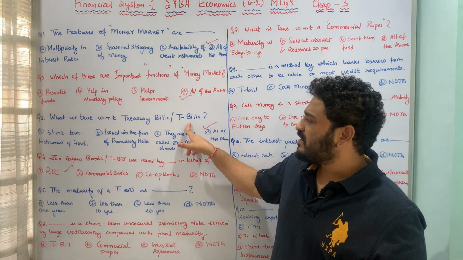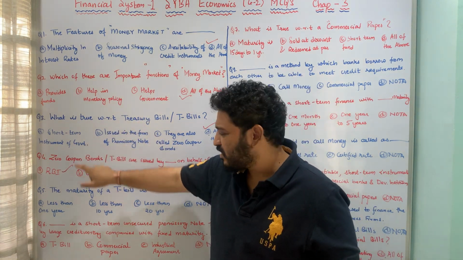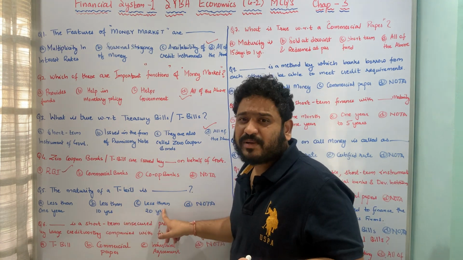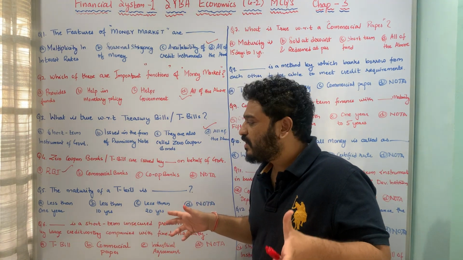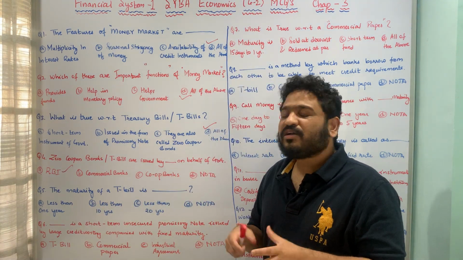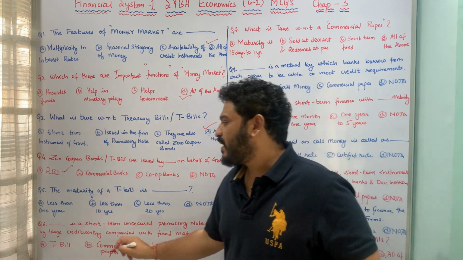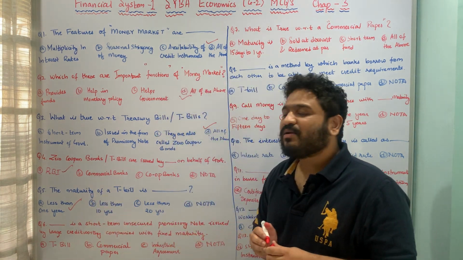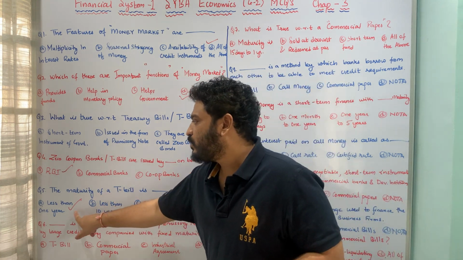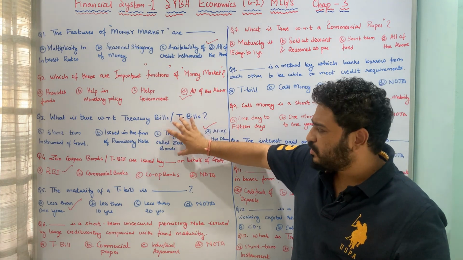When I said what is true with respect to treasury bills, I said that it is a short-term instrument. Therefore these two options are obsolete. It cannot be for 10 years or 20 years, because that is a long-term period, and therefore less than 1 year is the correct answer. The maturity of a treasury bill is usually less than a year, and therefore option A, less than 1 year, is the correct answer. I hope the idea of treasury bills is pretty much clear with respect to these three questions.